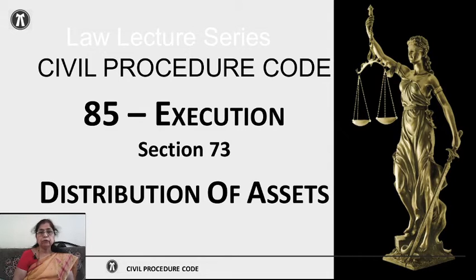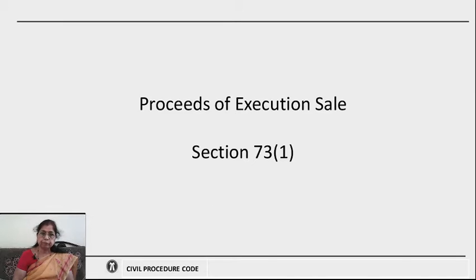Section 73 of the Civil Procedure Code is a rule of procedure. It provides for distribution of assets at the time of execution. It is a cheap, speedy and expeditious method of execution. Now, when the execution is done, when the sale is executed and the proceeds of the execution sale are in